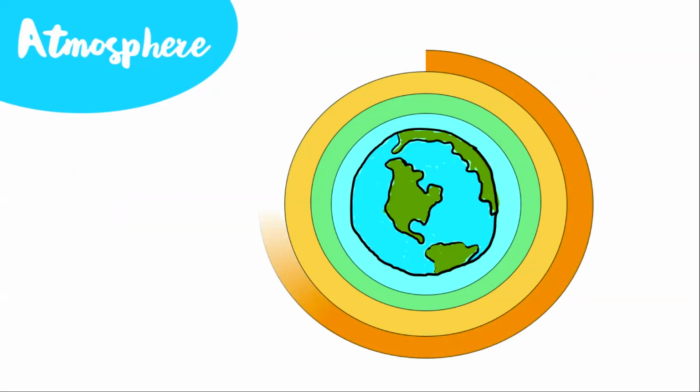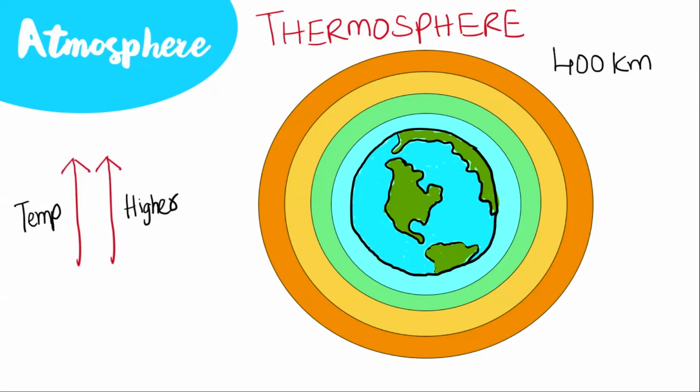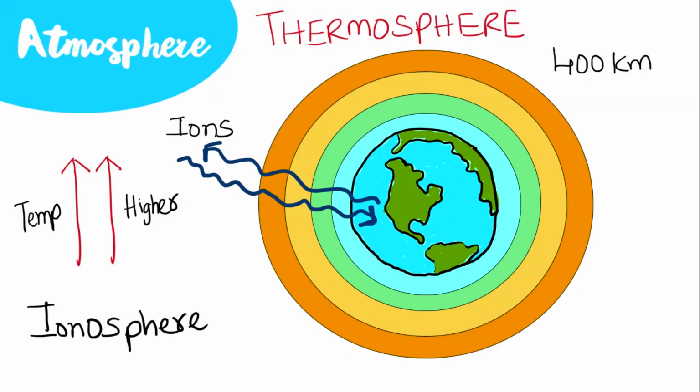Thermosphere. This is the first layer of the heterosphere. It extends up to 400 kilometers. In the thermosphere, the temperature increases rapidly with increase in height. In this thermosphere, we can find electrically charged particles known as ions. Radio waves that are transmitted from the Earth to the atmosphere are transferred back to the Earth because of these ions. That is why this layer is also known as the ionosphere.